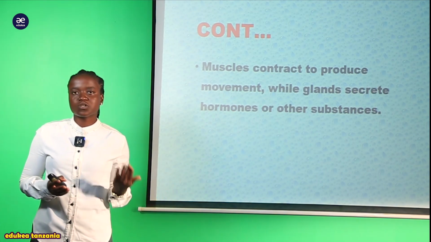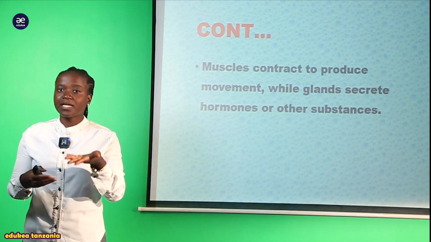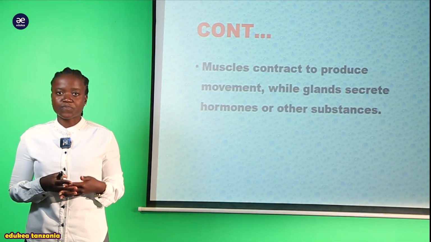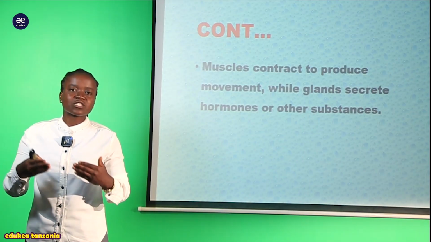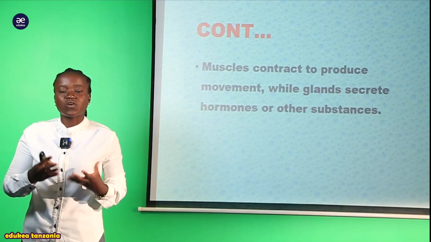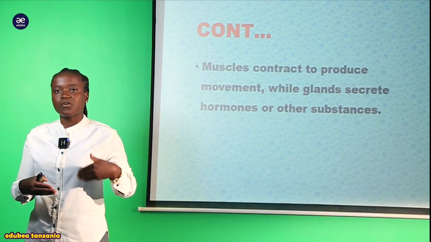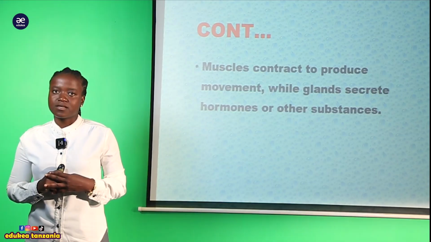So muscles tunasema kwamba ina contract. Ikicontract ndipo ambapo ina bring about appropriate response. So kama the reaction is to run, the muscles will act, meaning that they will contract, thereafter it will allow that person or that organism to run away from that stimulus.